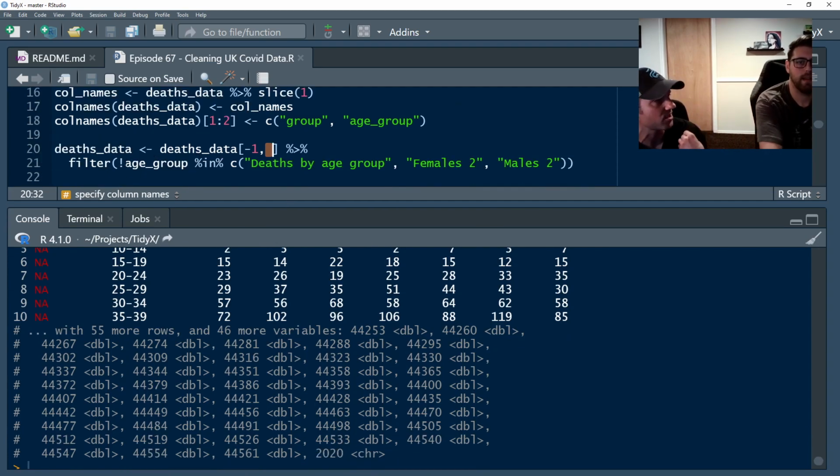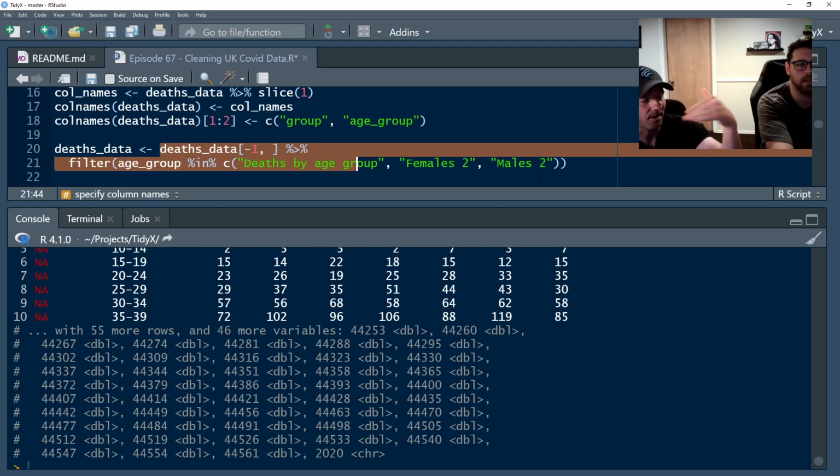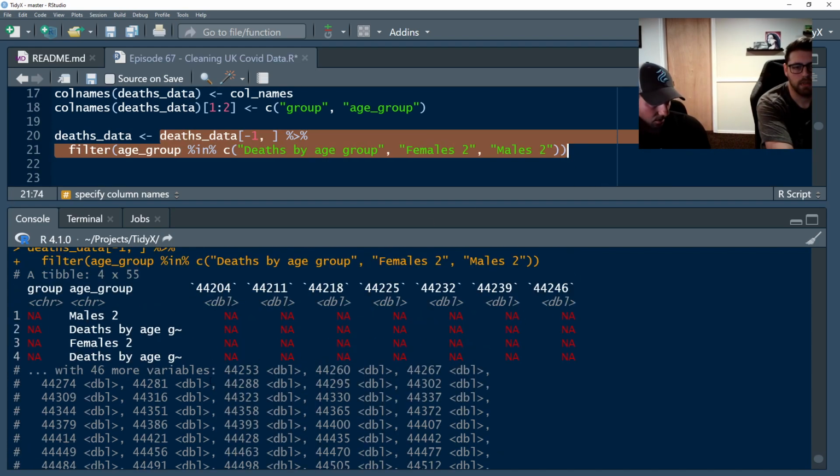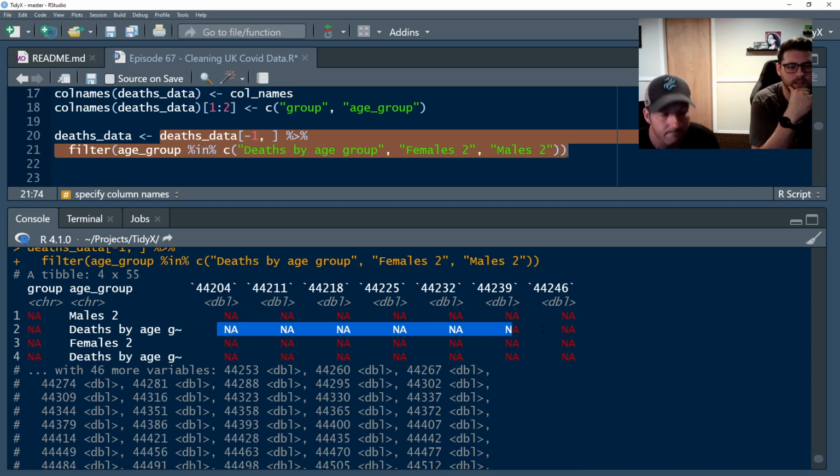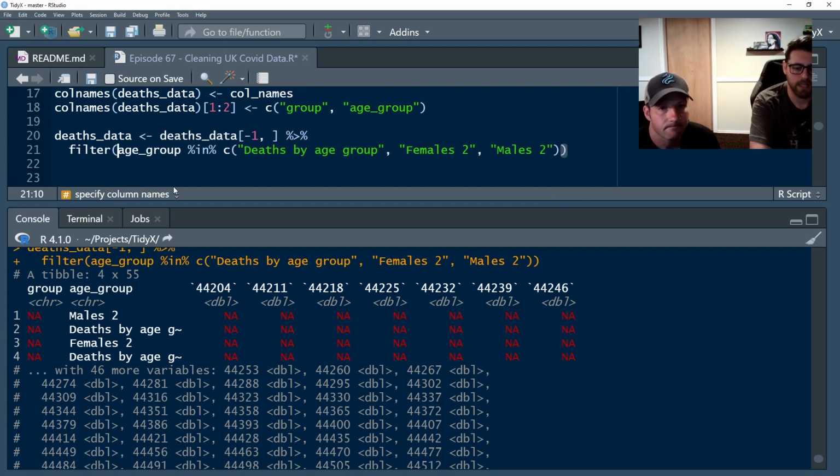So in the Excel sheet, it's like a repeated kind of header. And I ran the inverse just to show that there's no actual values in the rest of those rows when we have 'deaths by age group females'. No, it's just header information from the Excel file. So that's why we're removing cases where those exist.